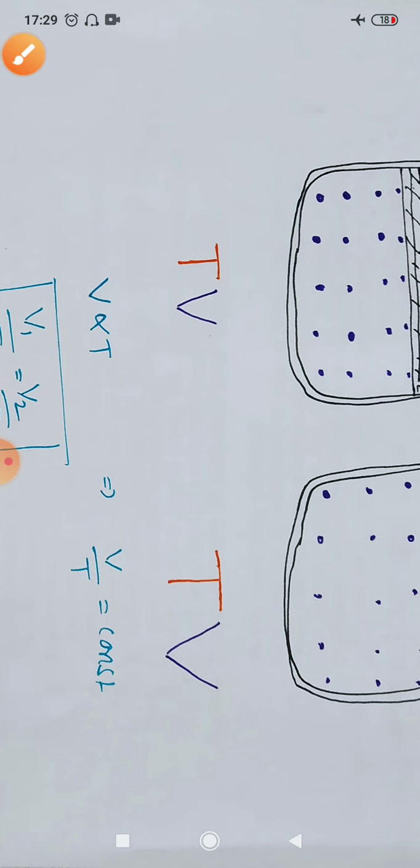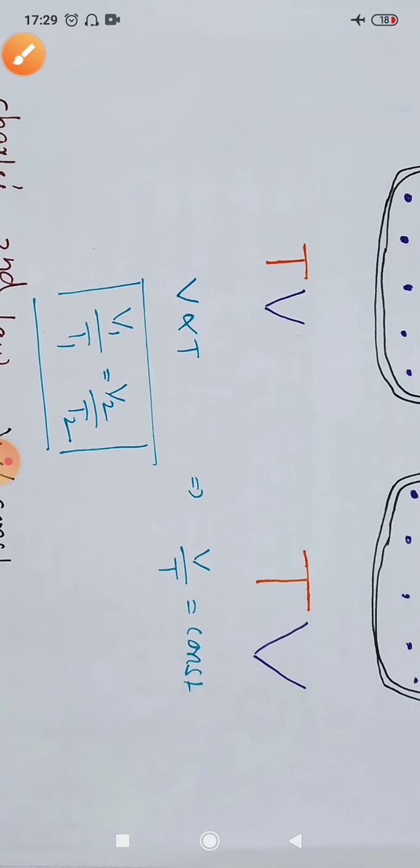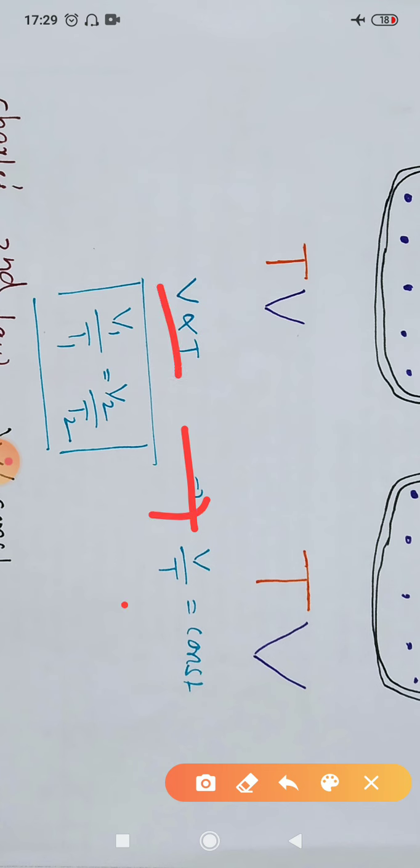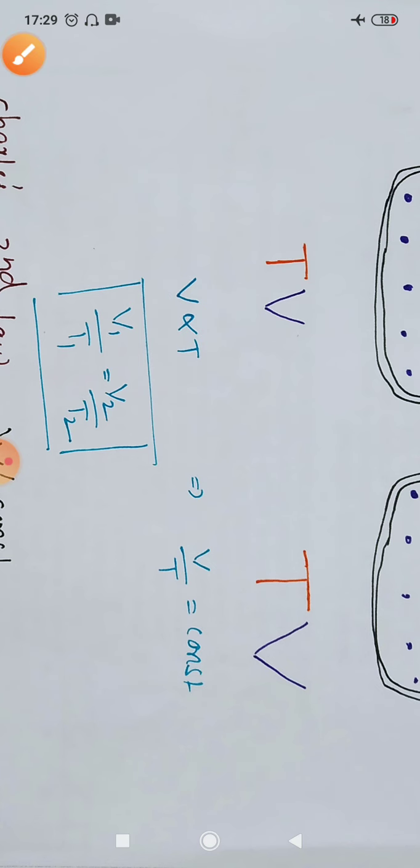This is called Charles' first law. In Charles' first law, we keep pressure as a constant thing. So we can say that V by T is a constant. V is proportional to T. V by T is a constant. We can write V1 by T1 equals V2 by T2. This is about Charles' first law.